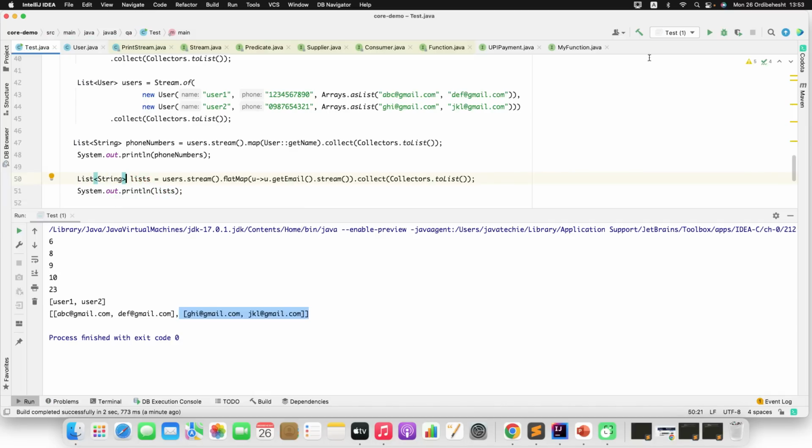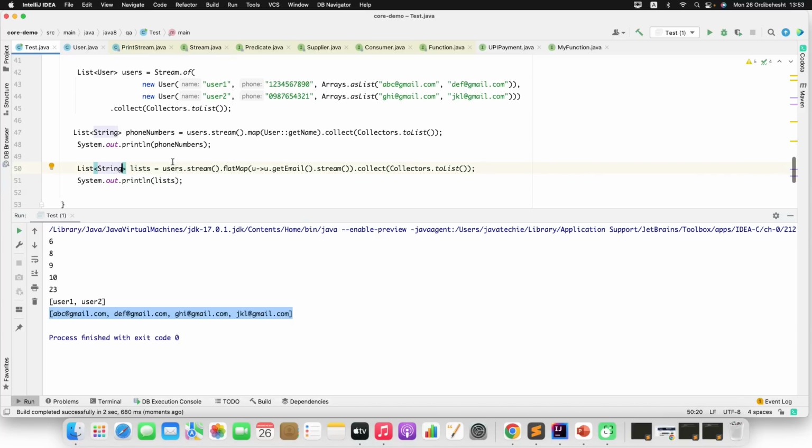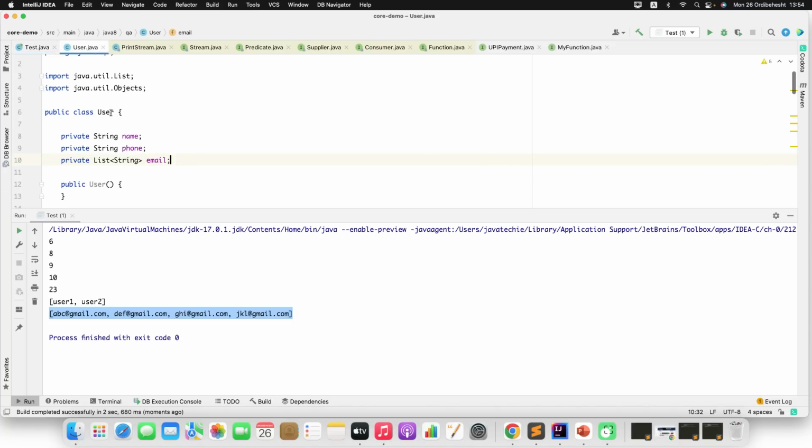Okay, now if you run this, you will get all the emails in a single list. You can see here, right? The format changed because earlier we were just using map, so it also suggests you return a list of strings. Because, once again I'm repeating, guys, this is a frequently asked interview question.